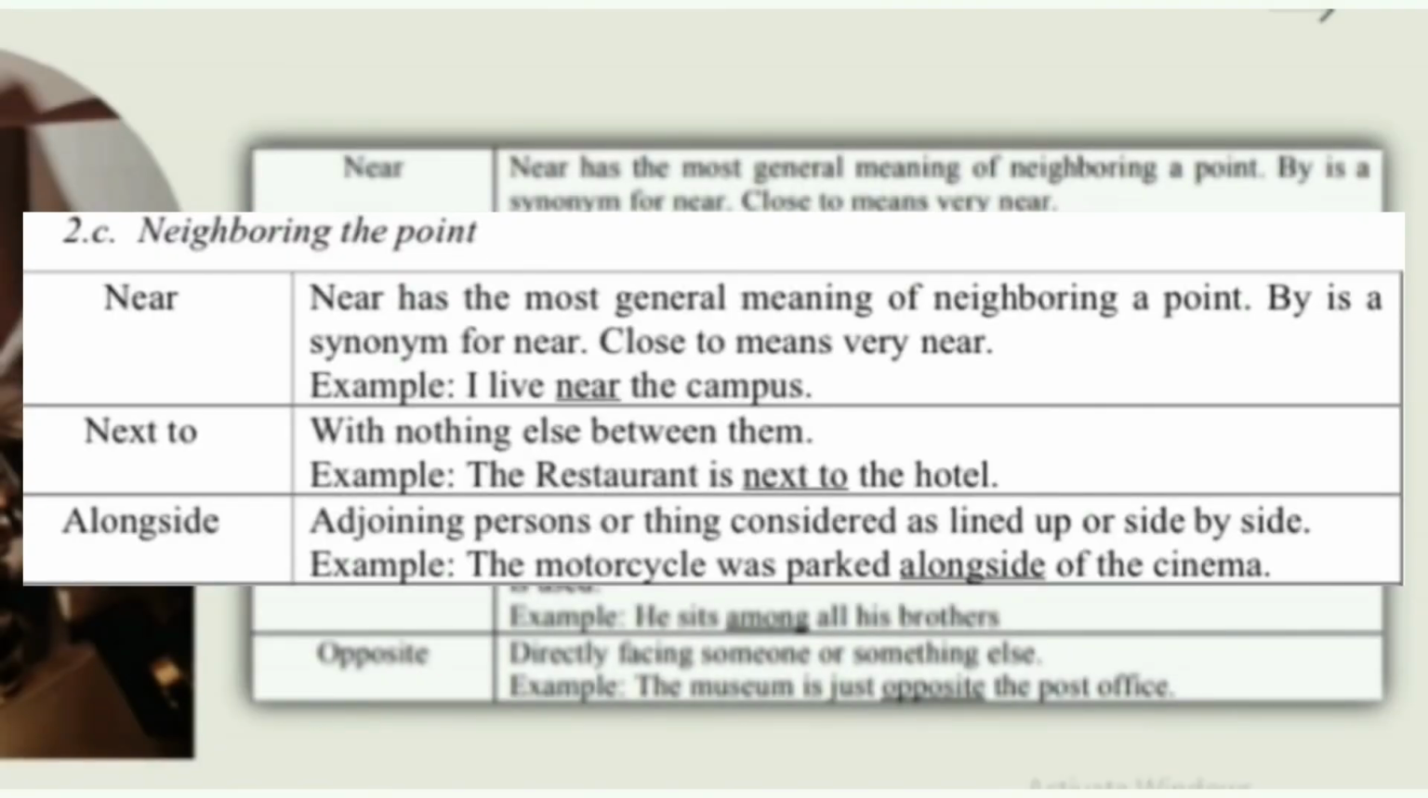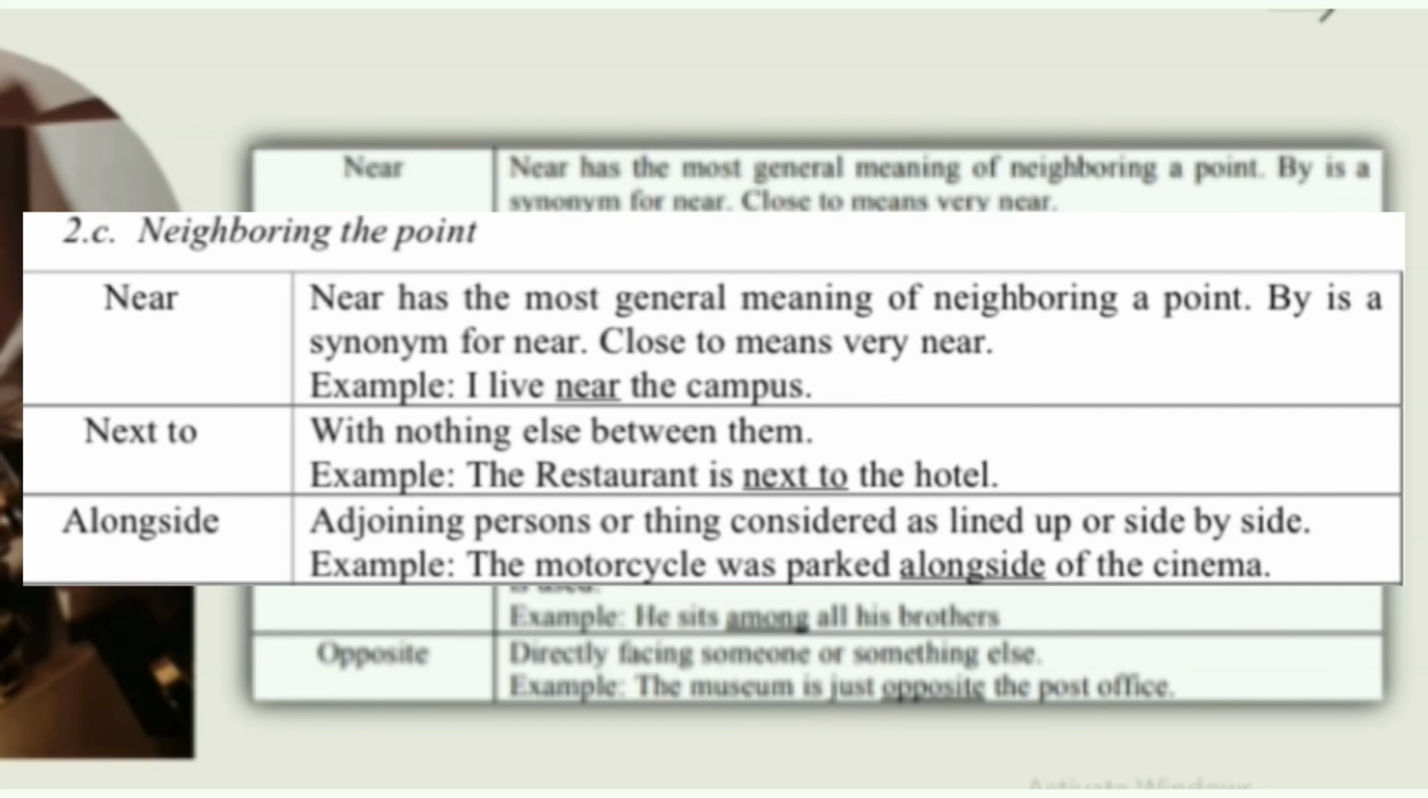Near. Near has the most general meaning of neighboring a point. By is a synonym for near. Close to means very near. Example: I live near the campus. Next to means with nothing else between them. Example: the restaurant is next to the hotel.